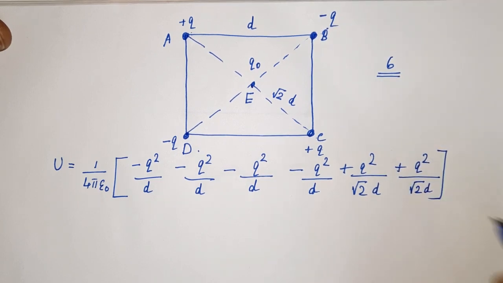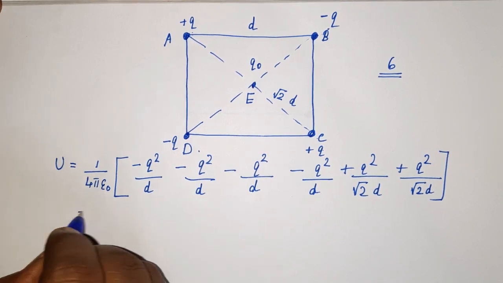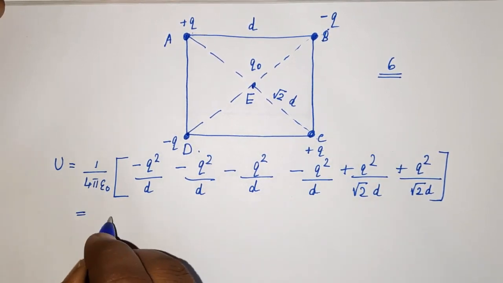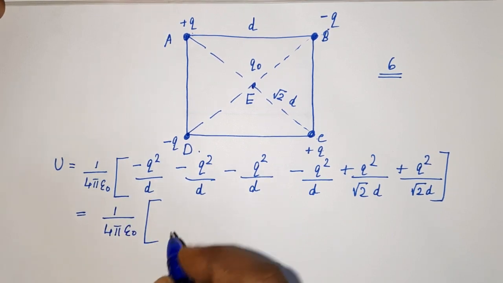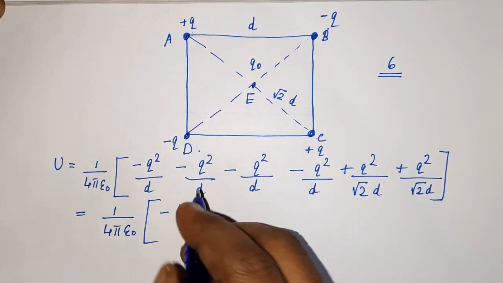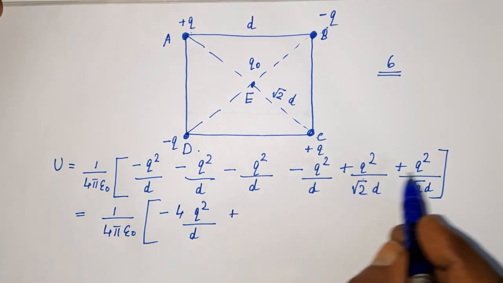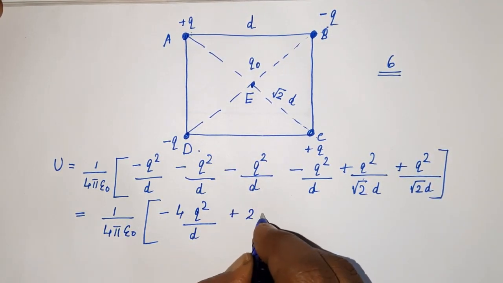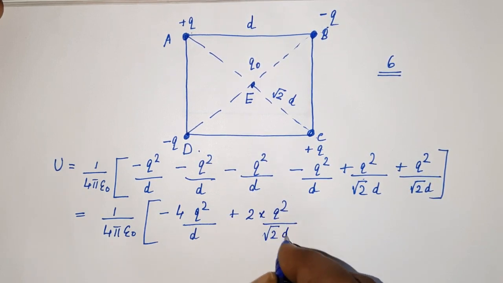So 6 terms we have written. Is it not easy? Yes. Now club the terms and simplify. So 1 by 4 pi epsilon 0 into minus 4 terms are there, no? So 4 q square by D minus 4 q square by D plus, here there are 2 terms. So 2 into q square by root 2D.